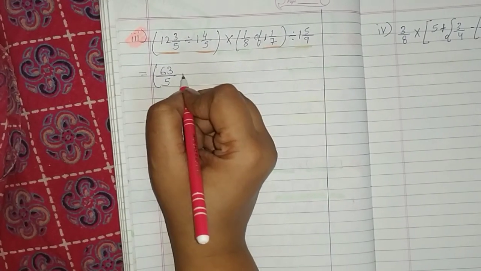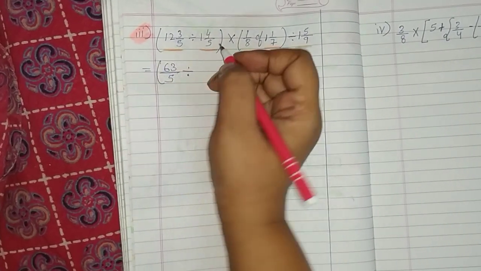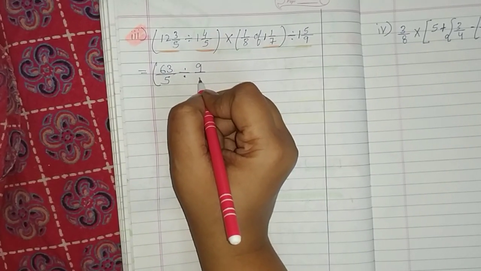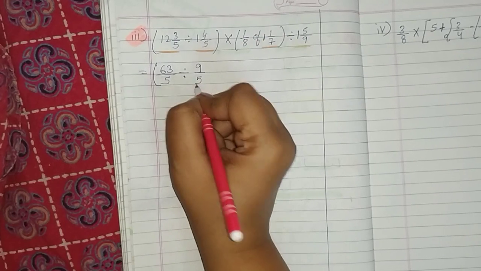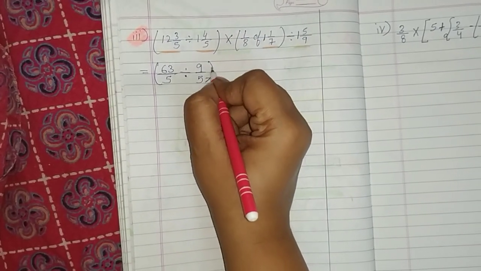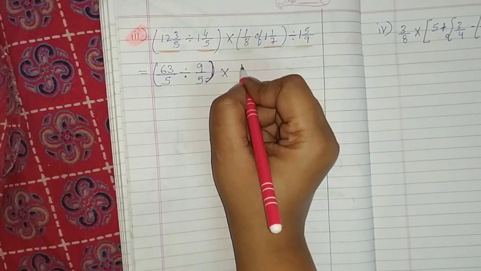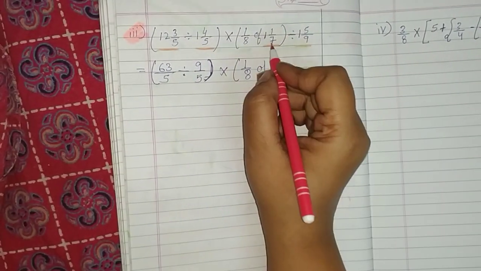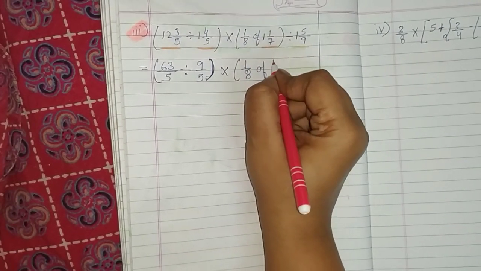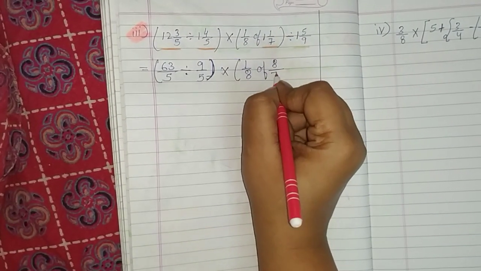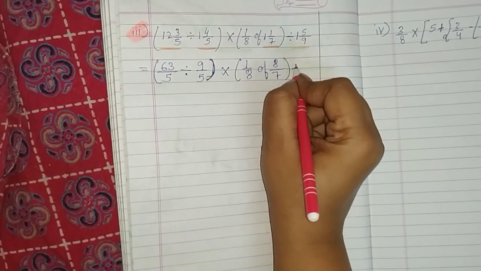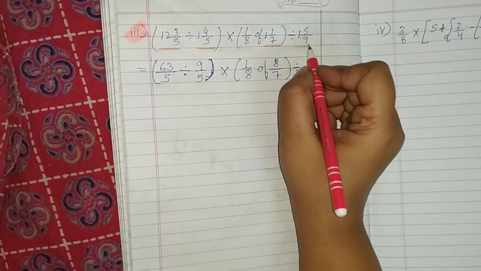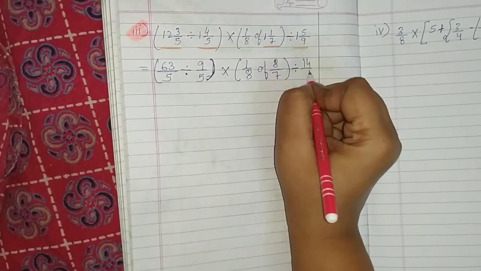Keep this bracket. Now, 5 ones are 5 plus 4. 9. 9 upon 5. Yes, bracket close. Multiply sign as it is. 1 upon 8 of as it is. 7 ones are 7. 8 upon 7, bracket close, divided by 9 ones are 9. 9 plus 5, 14 upon 9.